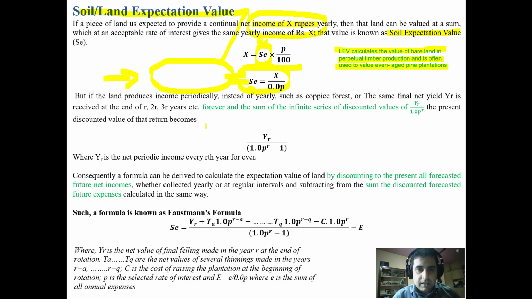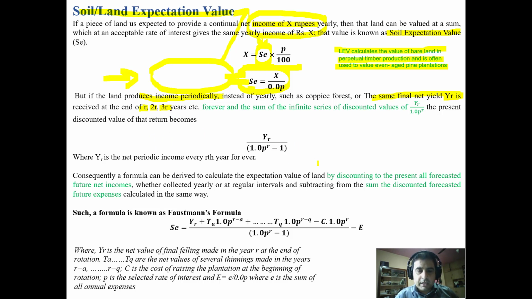But if a land produces income periodically, suppose the forest land doesn't give you income annually, and the final net yield YR is received at the end of R, one rotation, then we again plant it for the second rotation, then the third rotation, and for many years to come.